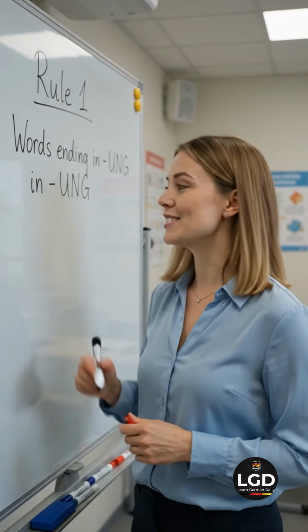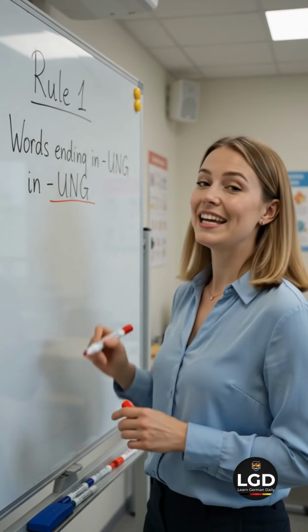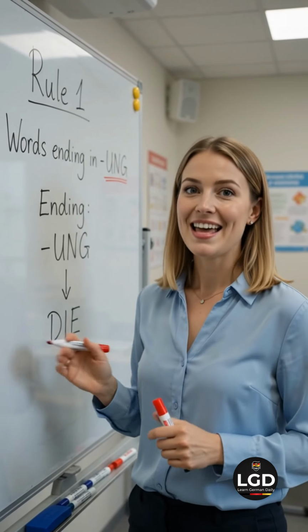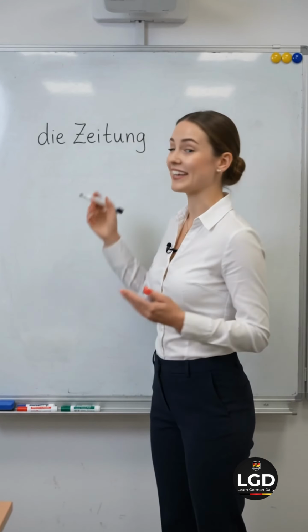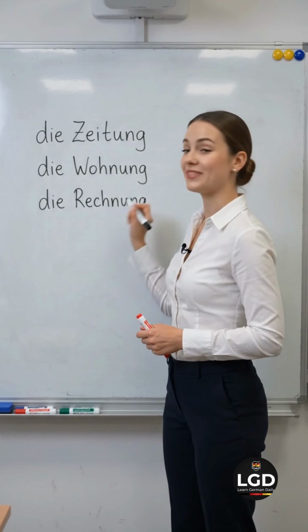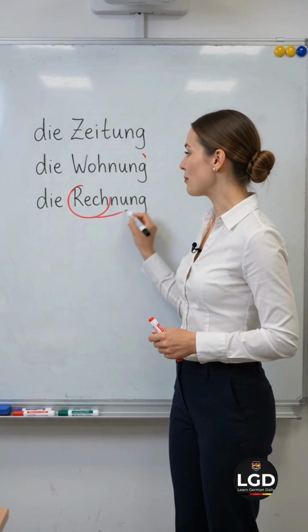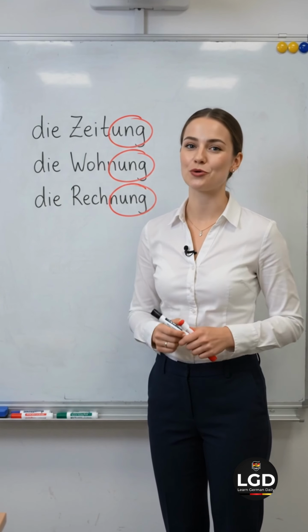If a German noun ends with the letters ung, it is almost always feminine. That means it normally uses die. Look carefully. Zeitung, Wohnung, and Rechnung all end with ung. That's why they all use die. Instead of memorizing 3 different articles, you only need to remember one rule.